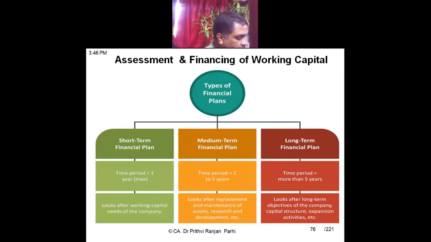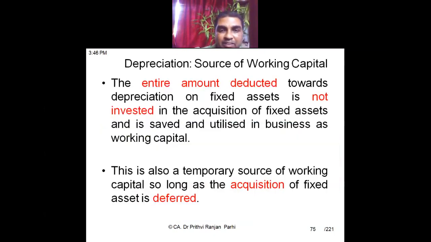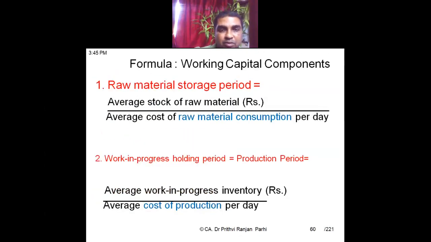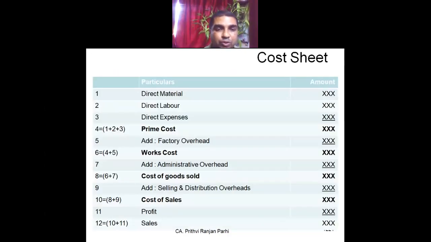Yes, you are right. In that sense, it is right. Let me show you once again the cost sheet part. So your point is that the WIP cost should have been divided by works cost or cost of production. Instead, in the question, what has happened? It has been divided by cost of sales.